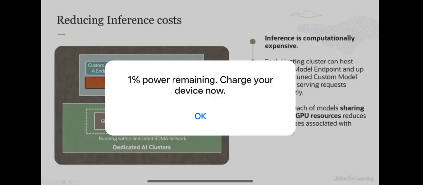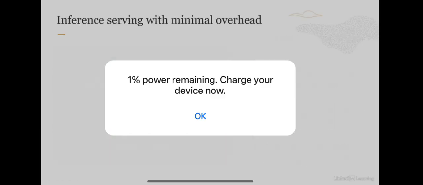This approach, where all these models are sharing the same GPU resource, you could also refer to as multi-tenancy, and it reduces the expenses associated with inference, because inference is computationally expensive. These endpoints can also be deactivated to stop serving requests and reactivated later. So it's quite straightforward to do that.